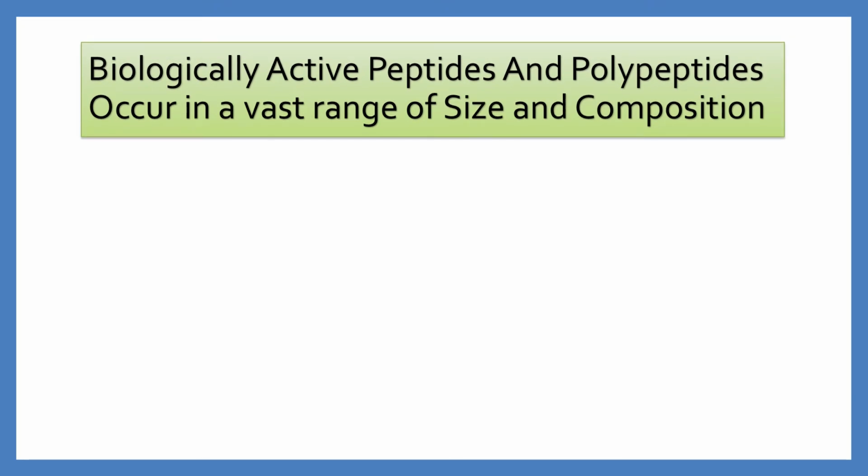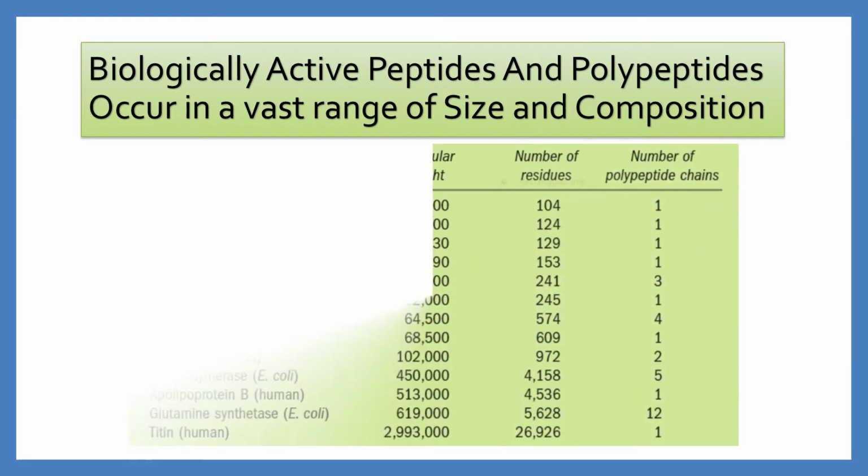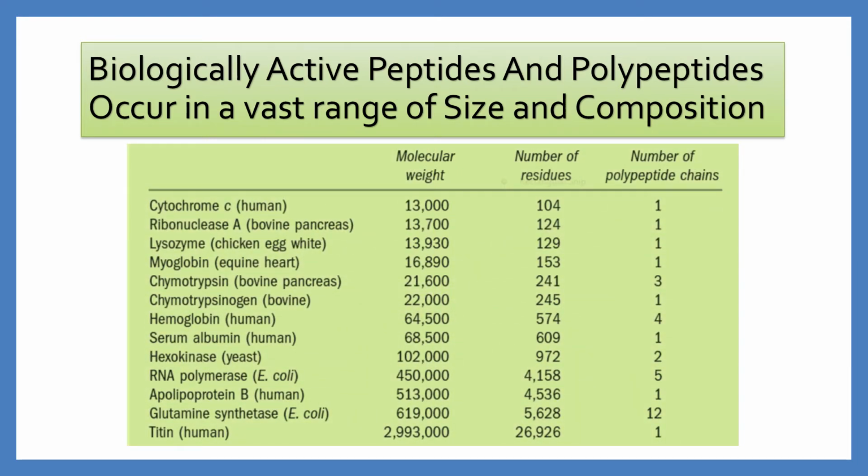Biologically active peptides and polypeptides occur in a vast range of size and composition. Proteins contain different molecular weights, different numbers of residues and numbers of polypeptides, which are shown in the table. No generalization can be made about the molecular weight of the biologically active peptides and proteins in relation to their functions. Naturally occurring peptides range in length from 2 to many thousands of amino acid residues. Even the smallest peptides have biologically important effects.